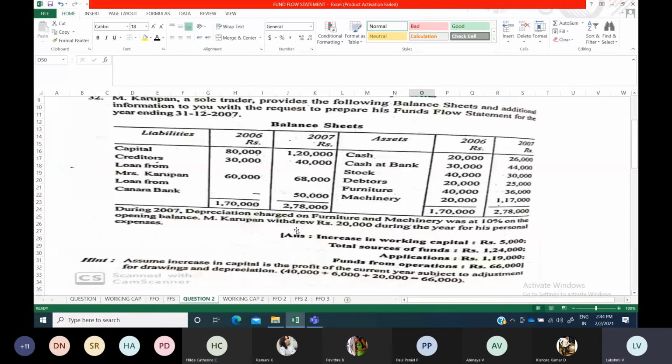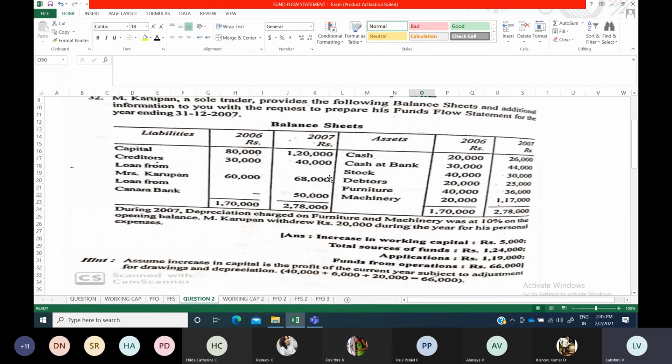Okay, so first step we will do the working capital. That same step, first step you will do. I think you can do that one easily. Second, before going for funds from operation calculation, you want to know the net profit information, for which you will be preparing a statement which you adapt for a single entry system.